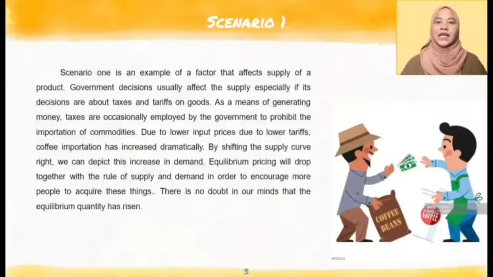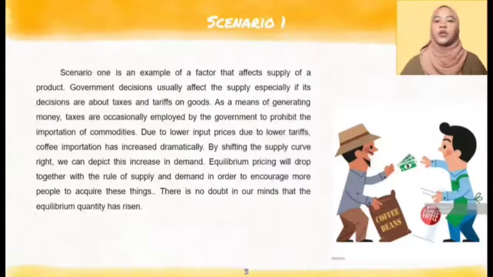Scenario 1 is a factor that affects supply of a product. Government decisions usually affect the supply, especially if its decisions are about taxes and tariffs on goods. As a means of generating money, taxes are sometimes imposed by government to prohibit the importation of commodities. By shifting the supply curve right, we can defeat this increase in demand.